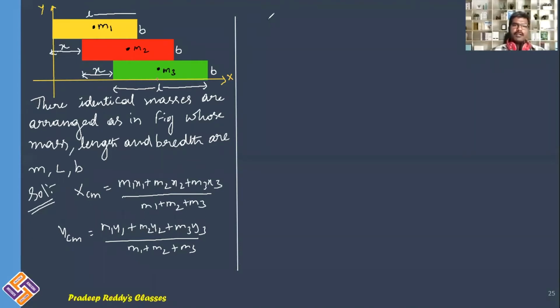M1 is equal to M and X1, Y1 we need to find out. M2 is equal to M, you need to find out X2, Y2. M3 is equal to M, we need to find out X3, Y3, right?